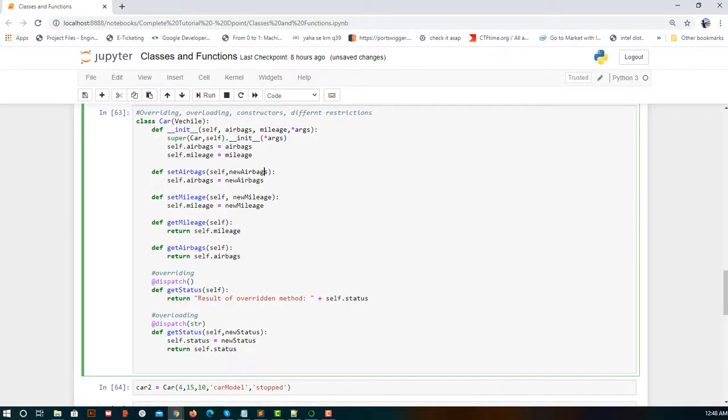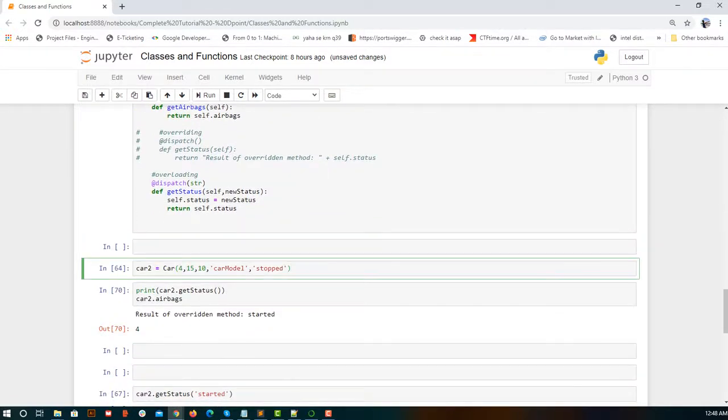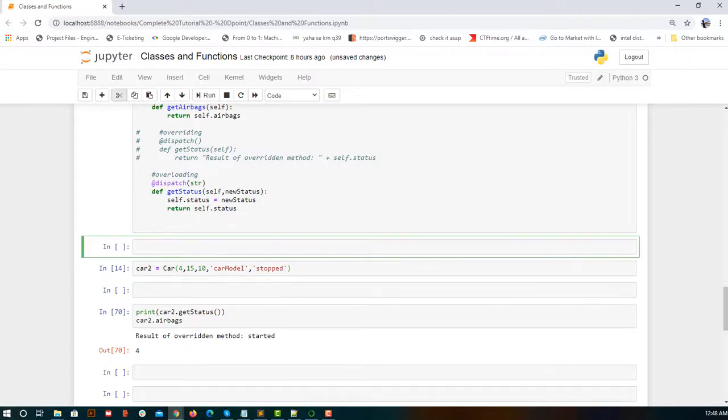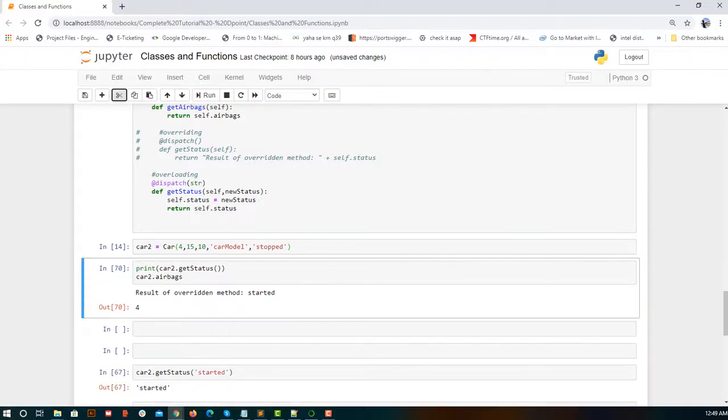In this, we are writing the Car class as it is with the Vehicle inheritance, and then you can see I am writing get_status again. Why? It is not required. If I don't write this, I am still inheriting get_status from Vehicle. But if I comment it and execute this, then create a car2 object and execute it, what will I get?